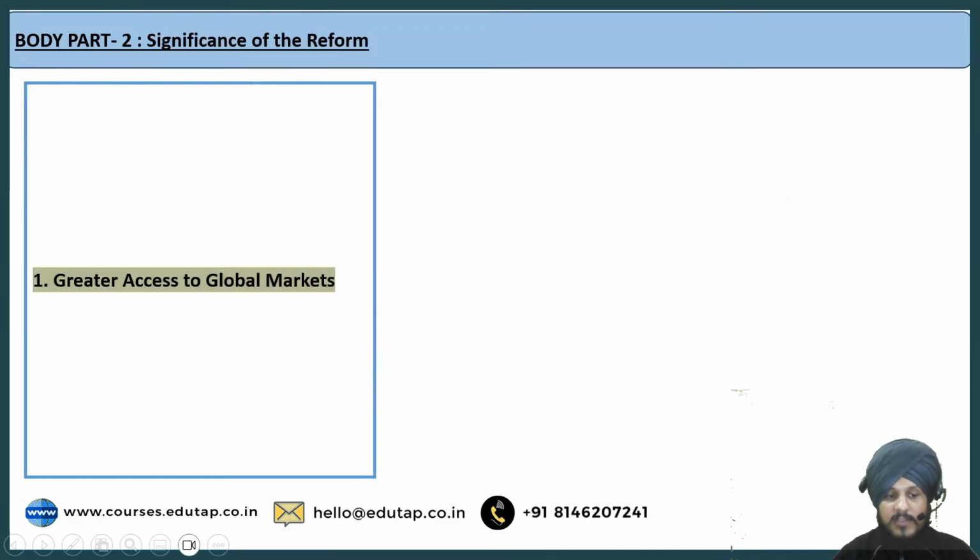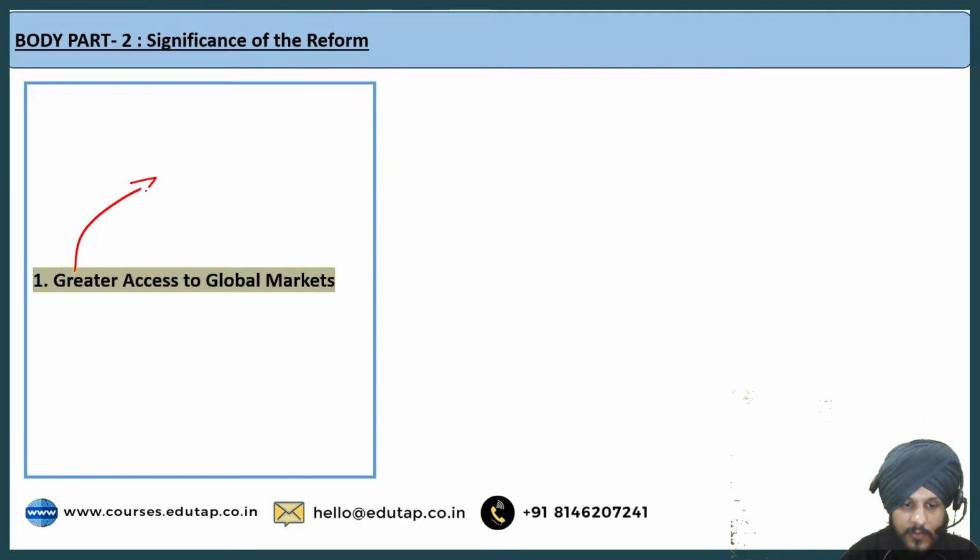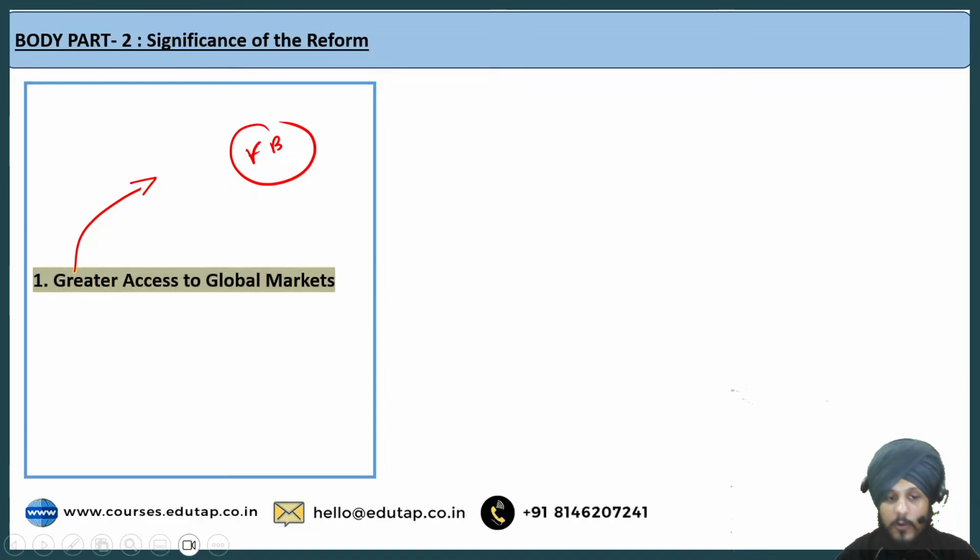Now, next let us talk about the significance of the reform. And the first significance is greater access to global markets. Now, this is a very easy point, right? Basically, earlier, a small Indian producer had to independently find the foreign buyers, right? And it had to arrange the export documents, right? Also, other sorts of things were there, right? The challenges related to packaging, challenges related to delivery.